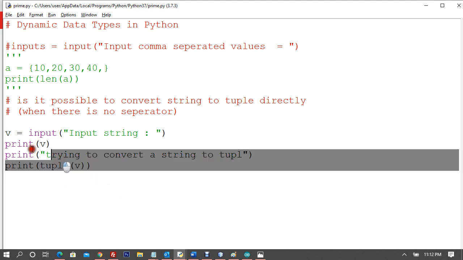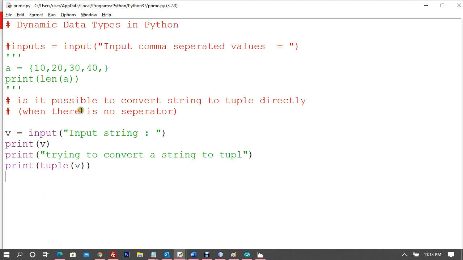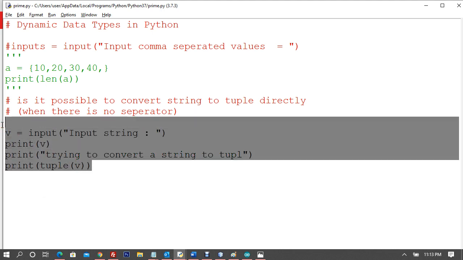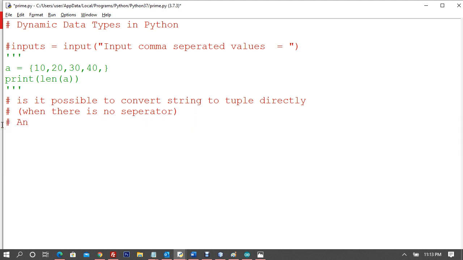Right. So now this is how you can convert. Yes. The answer is, how do you answer this? So the answer is by using the tuple function and passing the parameter here, which will return a new tuple. So that is the answer for you.